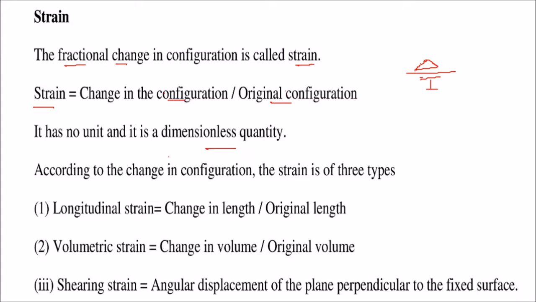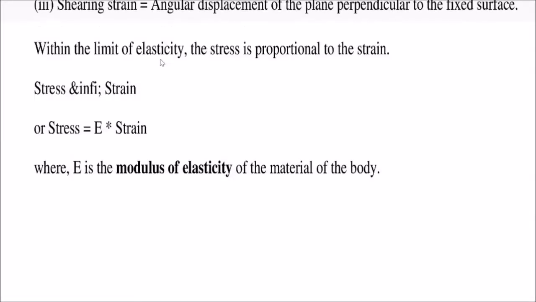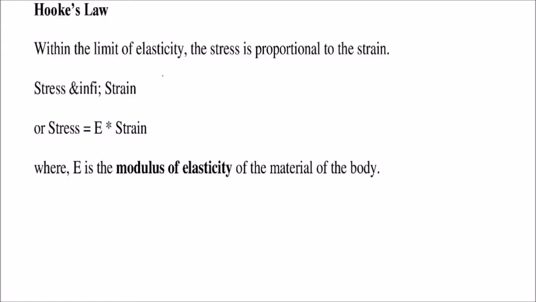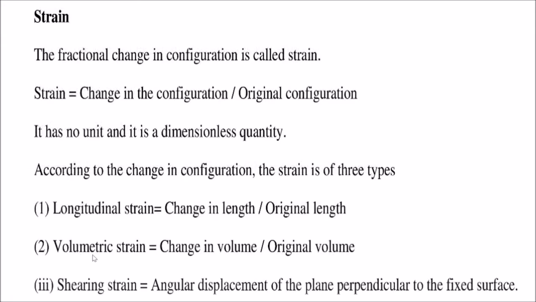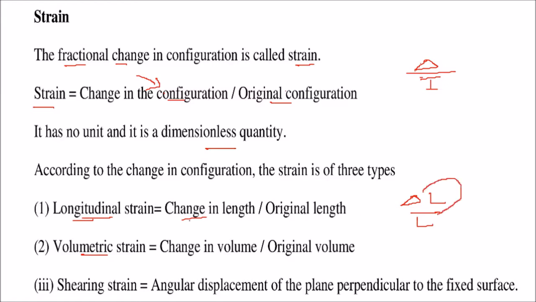In accordance with the change in configuration, strain is of three types: longitudinal strain, volumetric strain, and of course we have a shearing strain too. So let us see what is longitudinal strain. This is the change in length. When we have a change in length with respect to the original length, this is the longitudinal strain.